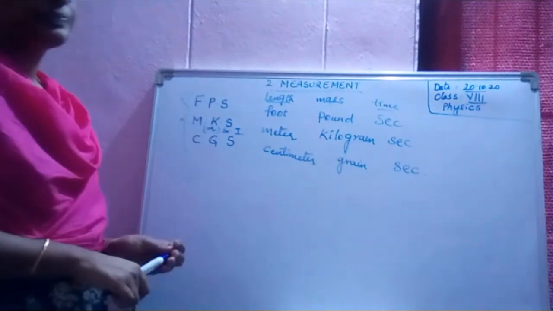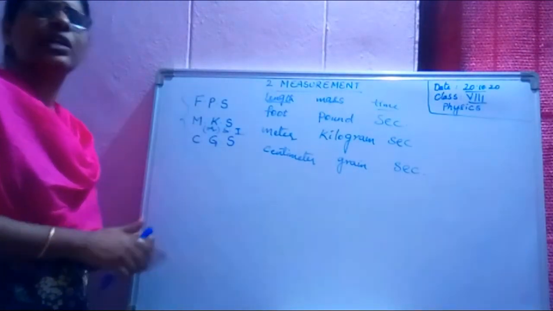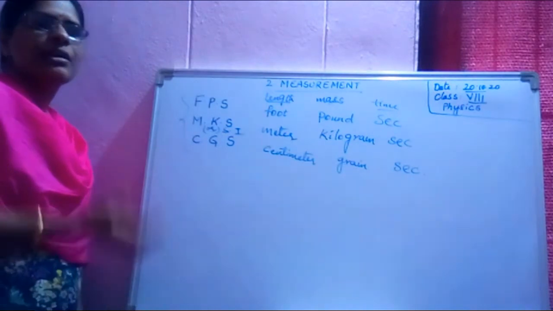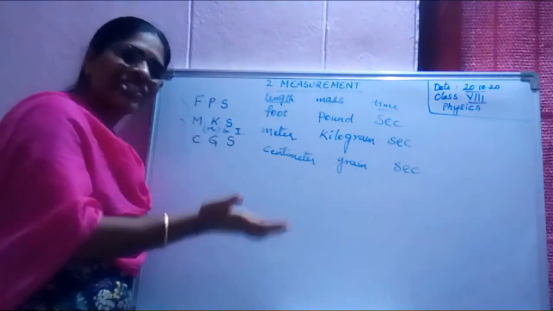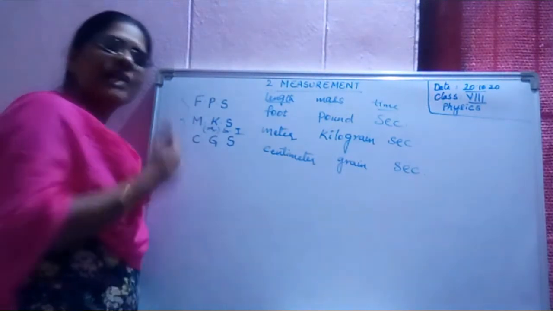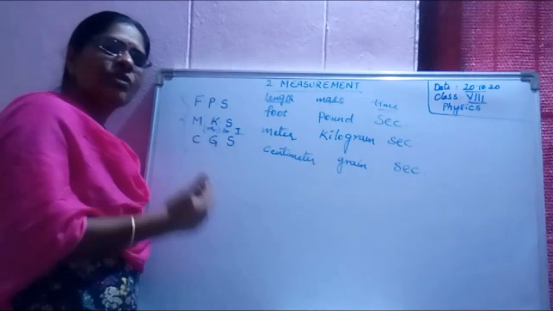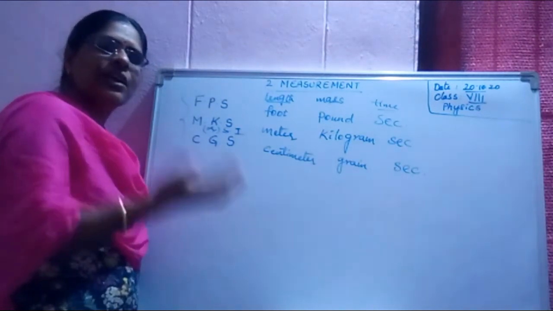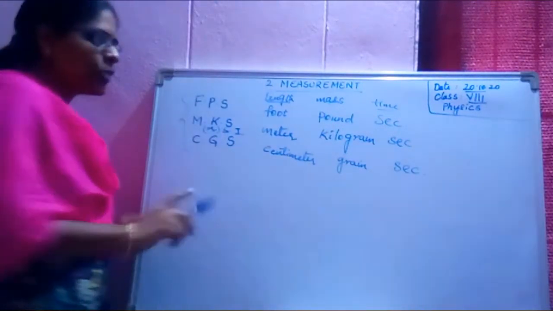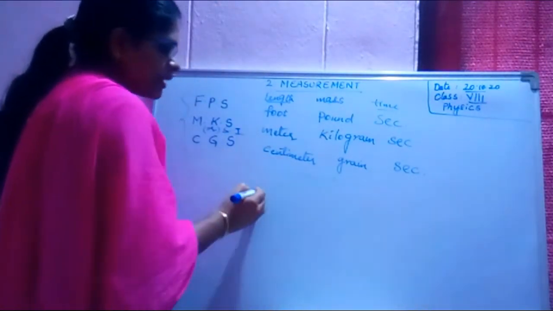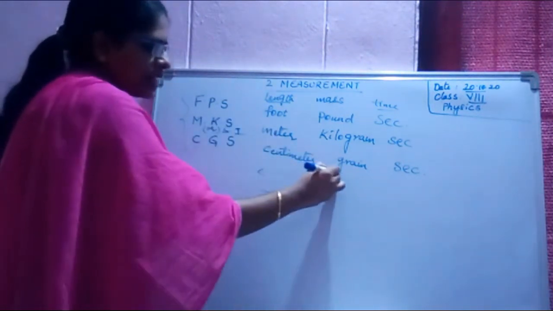Now, measurement means measuring any quantity like mass of a book, weight of your vegetables, mass of sugar, next mass of whatever you are holding. You can say that one object. See, suppose if I draw two lines. Two lines I have drawn.